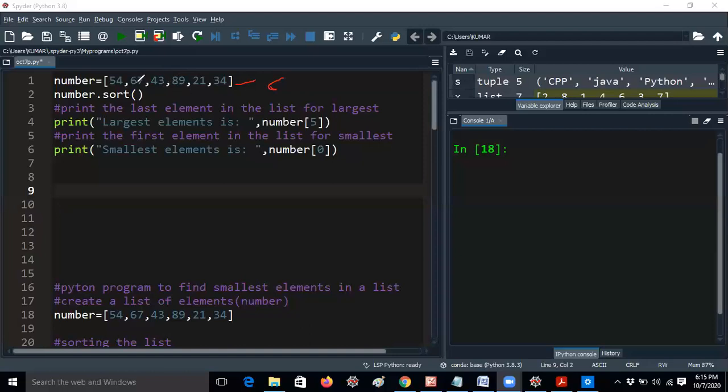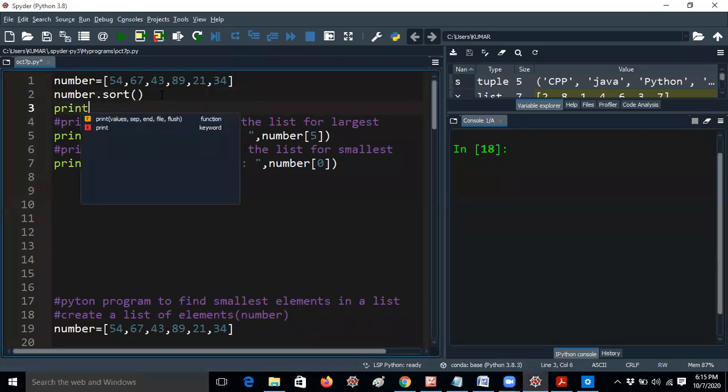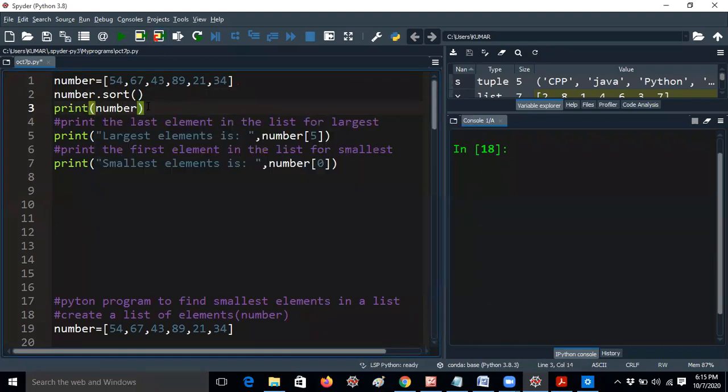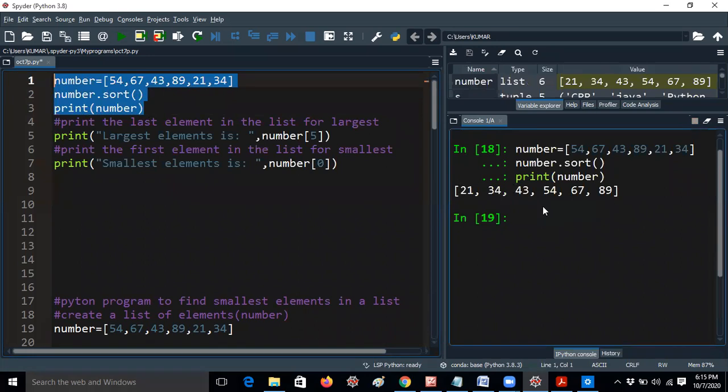For example, if you are using the sort method, the list will be converted into sorted order. If you are using sorted, then you need to take another variable. Here, number dot sort means the list itself will be converted into sorted order. So let me write the sorted order. Which one comes first? 21, I think. I don't want to waste time, so let me print the number. These are very easy. So I'm getting the list in sorted order.